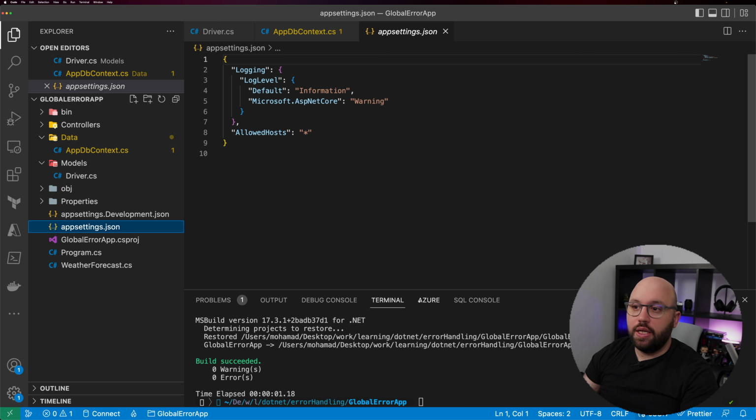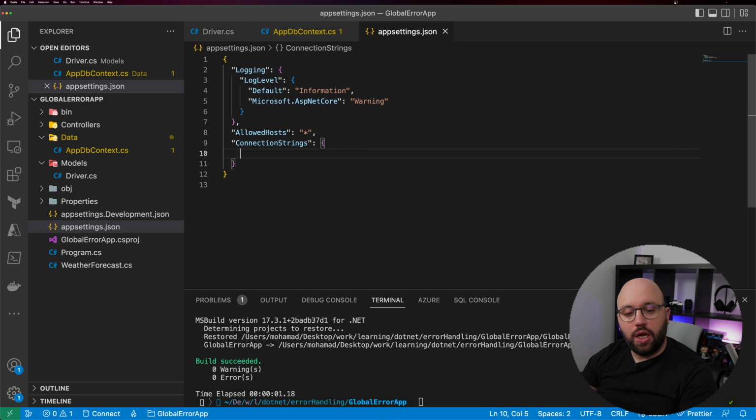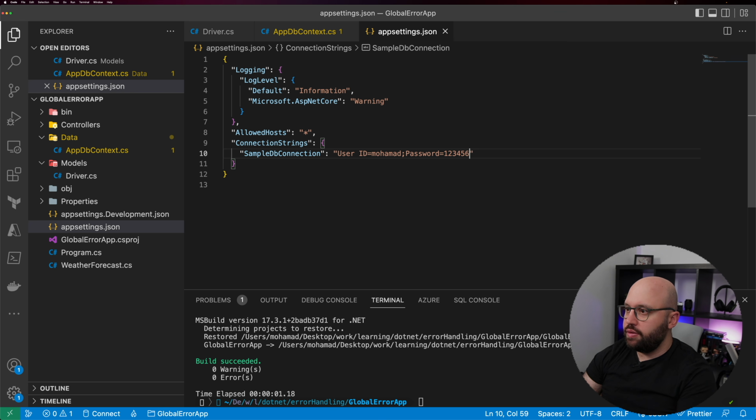So once we have done that, the next step is let's open our appsettings, and inside our appsettings what we need to do is add our connection strings, where basically we're telling our .NET application how it can connect to our database. So from here we're gonna call it SampleDbConnection, and basically this is gonna be a User ID equal, I already know all of this, my Password is gonna be equal to 12345678,